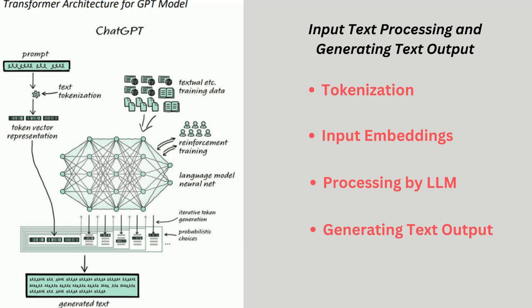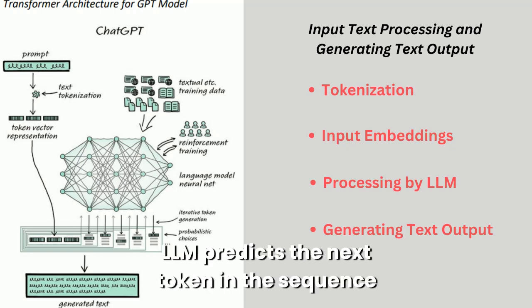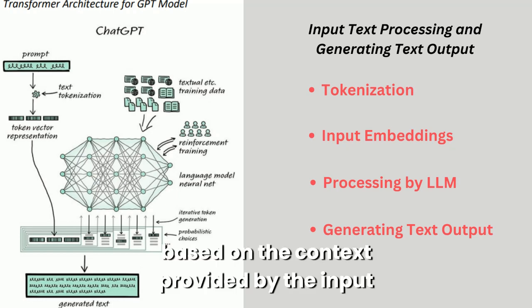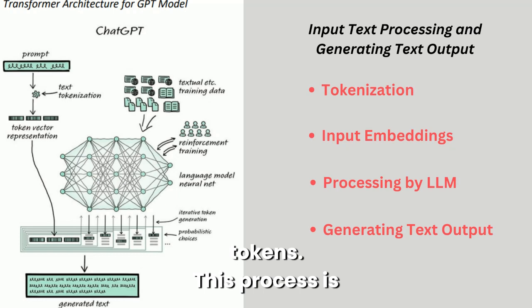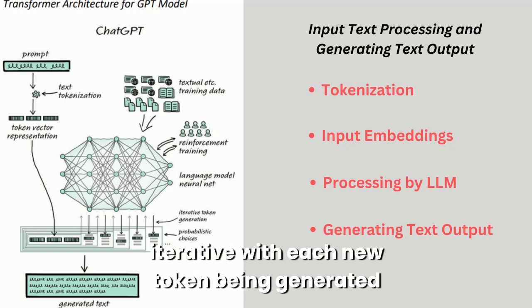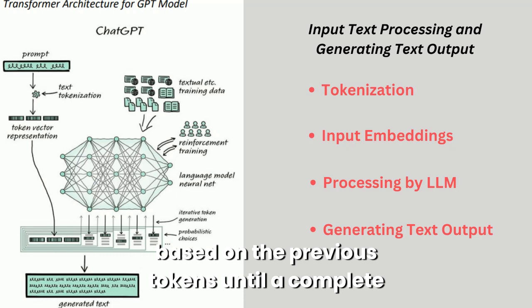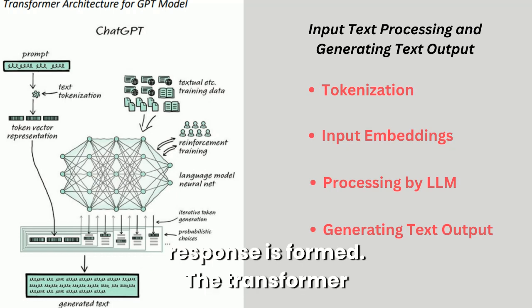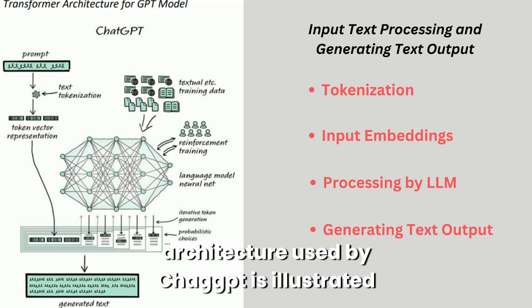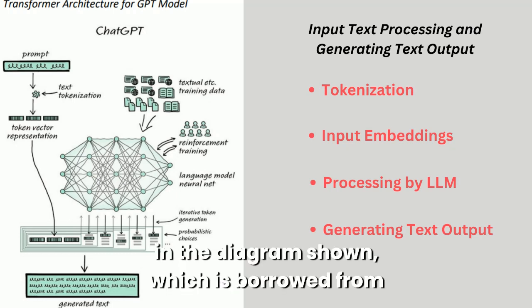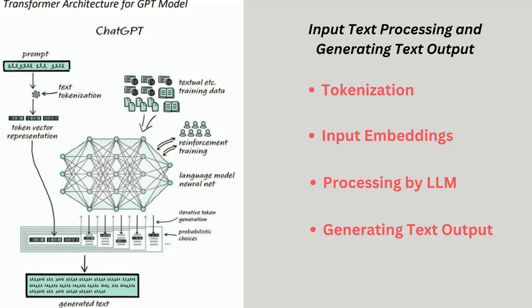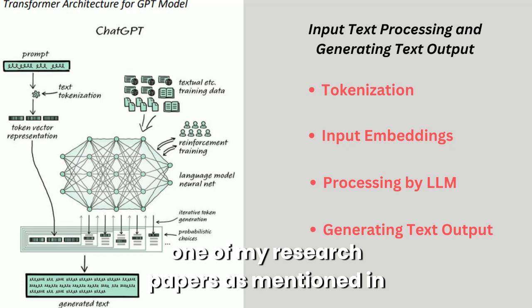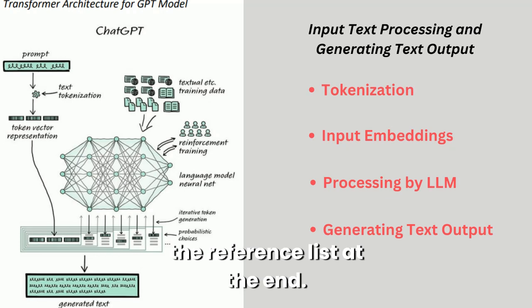And the fourth step is generating text output. The LLM predicts the next token in the sequence based on the context provided by the input tokens. This process is iterative, with each new token being generated based on the previous tokens until a complete response is formed. The transformer architecture used by ChatGPT is illustrated in the diagram shown, which is borrowed from one of my research papers as mentioned in the reference list at the end.